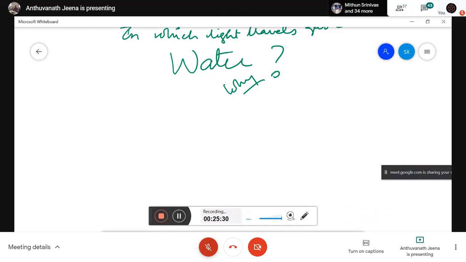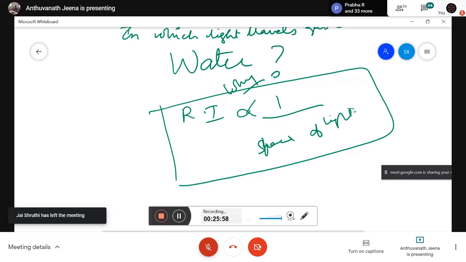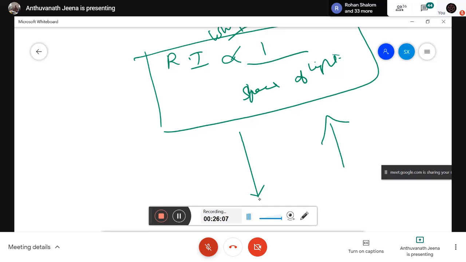Half a mark they'll cut, because first you say the refractive index is inversely proportional to the speed of light. Did anybody say that? Anya, very good. So refractive index is inversely proportional to the speed of light. If the speed of light increases, refractive index decreases. Here it is given minimum refractive index. That means maximum speed of light. You should write down: minimum refractive index means maximum speed of light. Then only you will get full marks. But you are telling correctly.